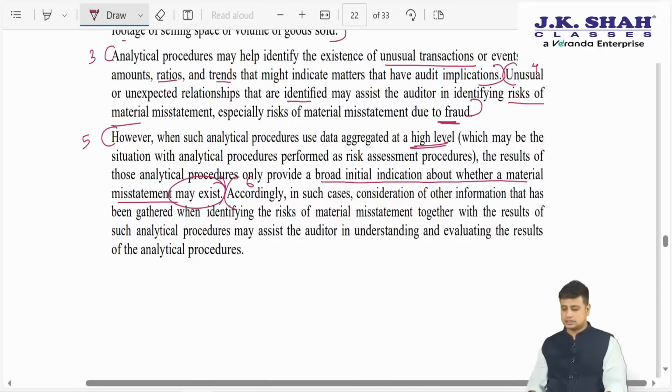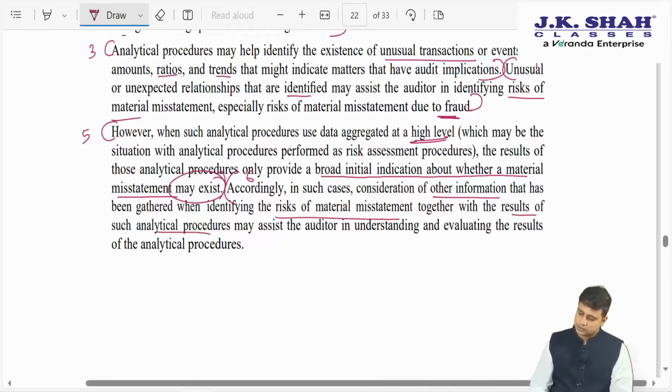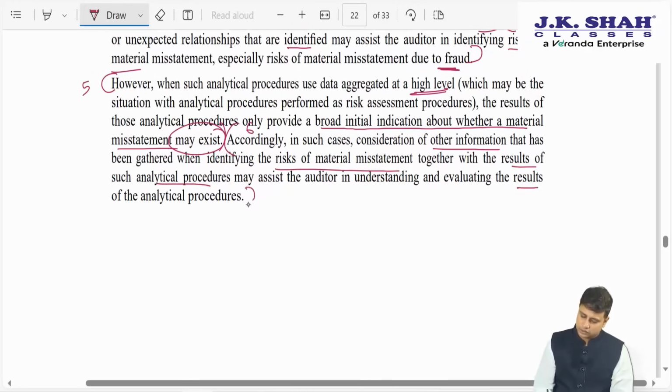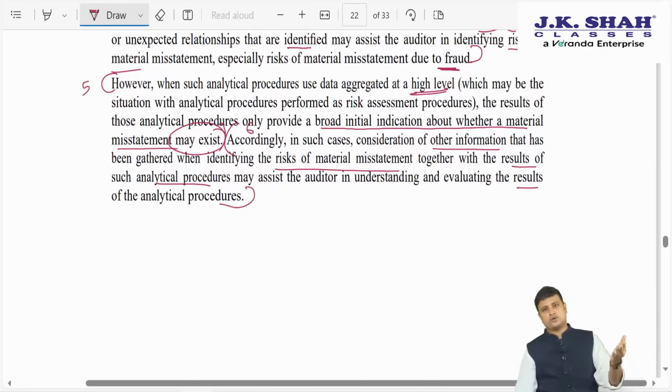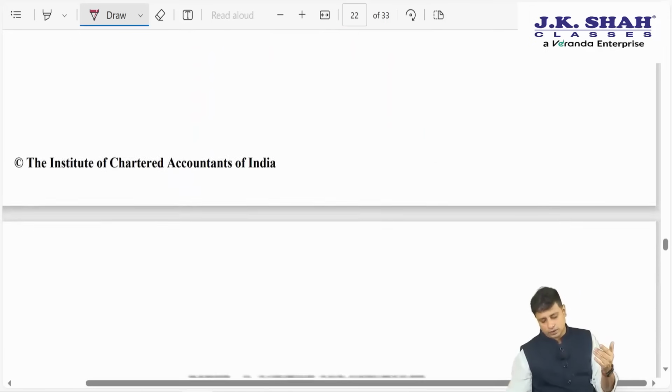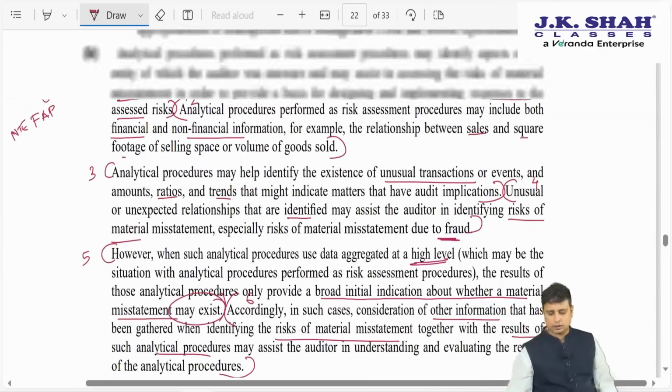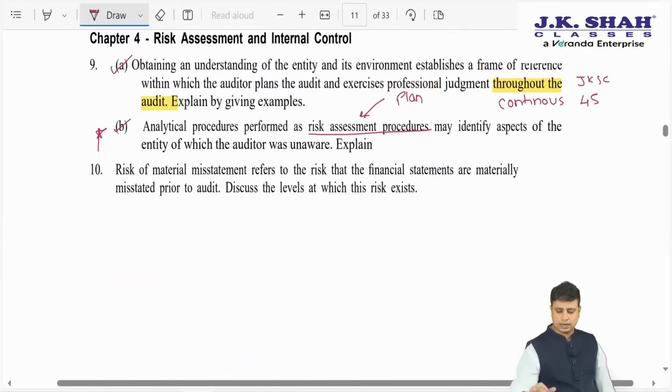Accordingly, in such cases, consideration of other information that has been gathered when identifying the ROMMs, together with the result of analytical procedures, may assist the auditor in evaluating the results of analytical procedures. So he will consider other information along with analytical procedure to gain a better understanding. So here when they ask you analytical procedure as risk assessment, this is what you will have to write.